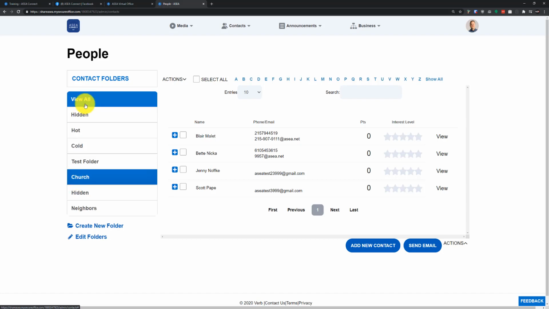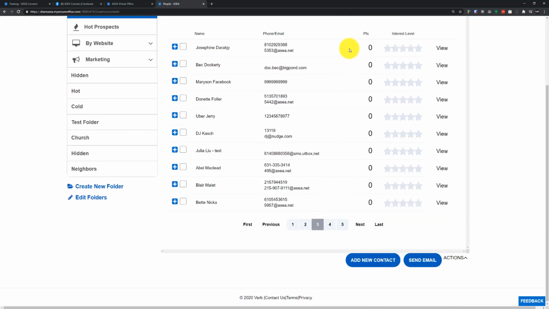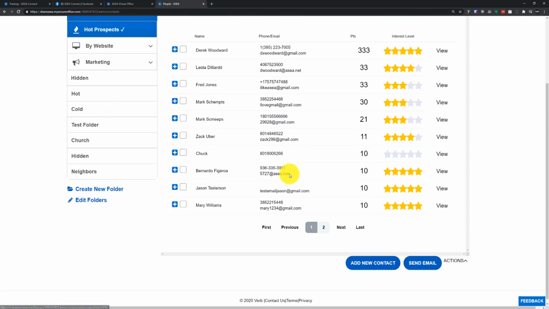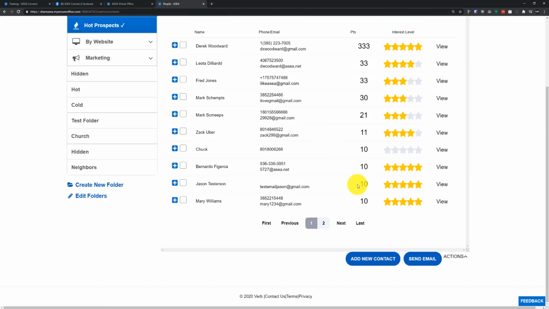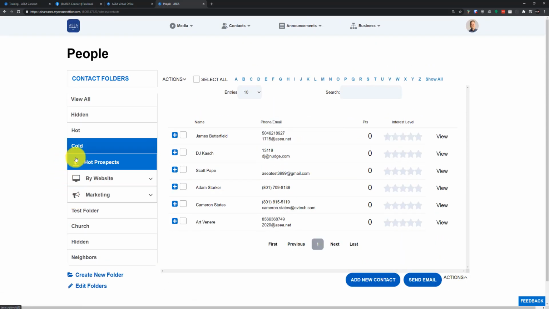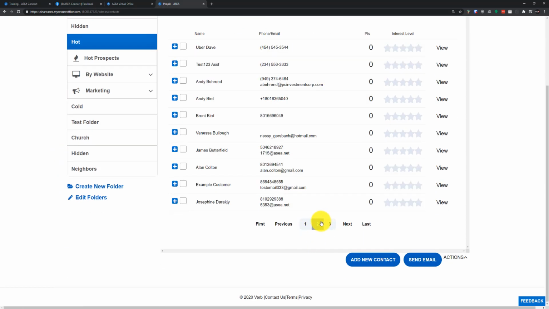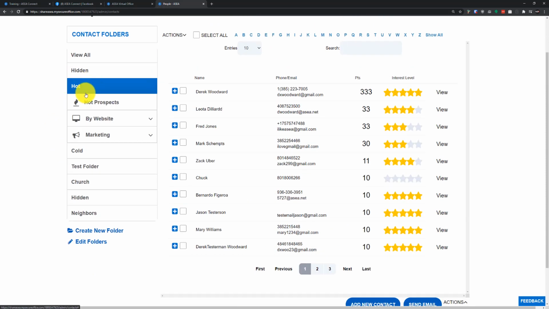So for instance, if I click on my View All bucket, I have the hot prospects here, and all that's going to do is show me all of my hot prospects who have points attributed to them. Some of these contacts here who have 0, if I click on hot prospects, it's not going to show them anymore, and it's only going to show me the contacts that have points attributed to them. So think of it as a way to dive into a folder and look at which contacts in my hot folder actually have points attributed to them. If I click on hot, then hot prospects, I'm now looking at only the contacts that have points attributed to them. That's a good way to keep it all organized.